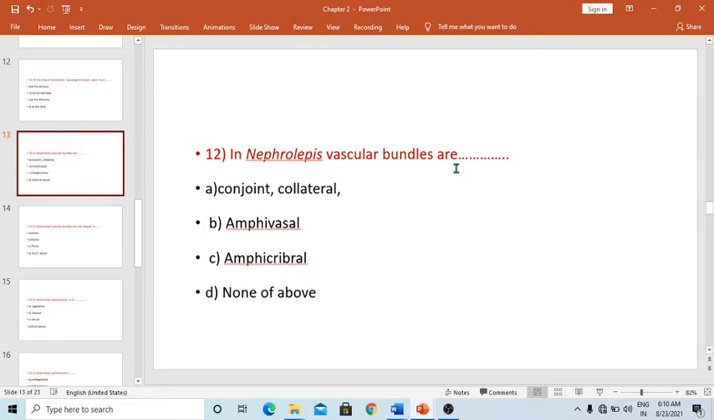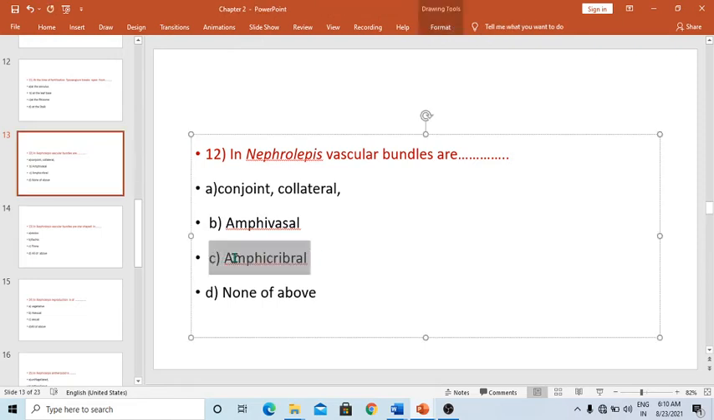Then in Nephrolepis, vascular bundles are amphicribral. Conjoint collateral is not the answer. Amphivasal means the phloem is inside and xylem is outside. Conjoint collateral means phloem and xylem are present in one and the same radius. Amphicribral means the phloem is outside and xylem is at the center. So in Nephrolepis, vascular bundles are amphicribral, in which the xylem is at the center and phloem covers it, and the correct answer is amphicribral.